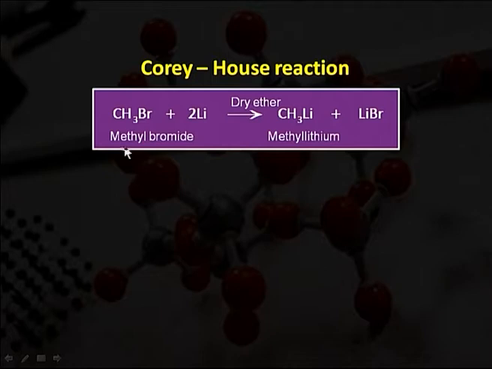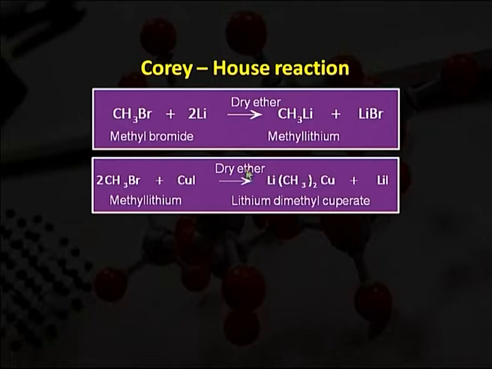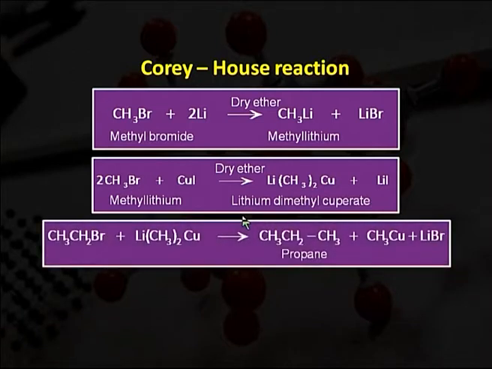So, here we are seeing that this is methyl bromide which when reacting with lithium in presence of dry ether converts into methyl lithium along with lithium bromide. And in this reaction, this methyl lithium when reacting with CuI in presence of dry ether, then we get lithium dimethyl cuprate.